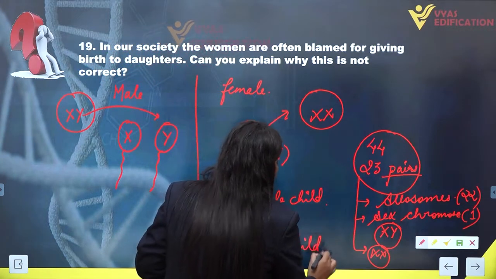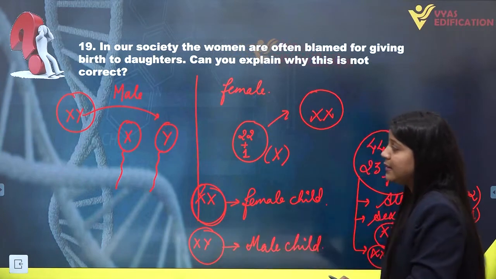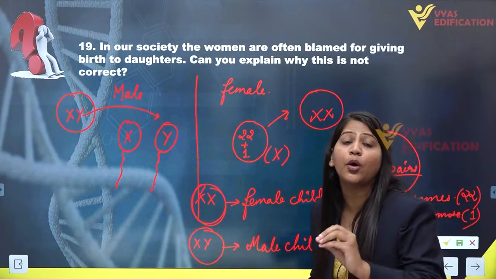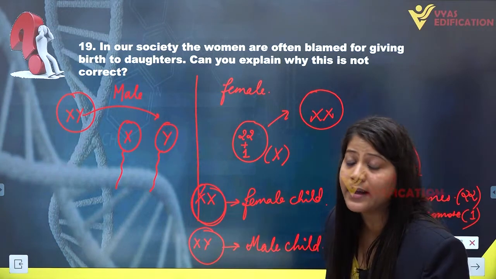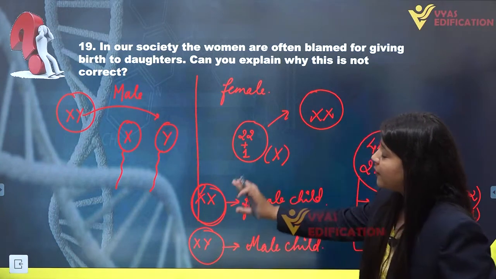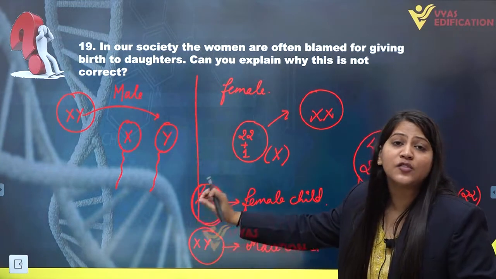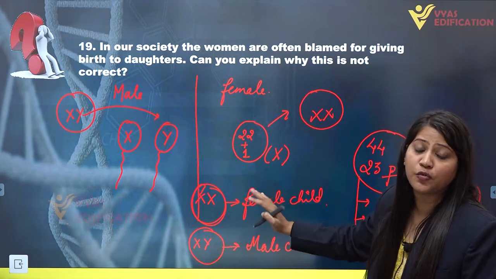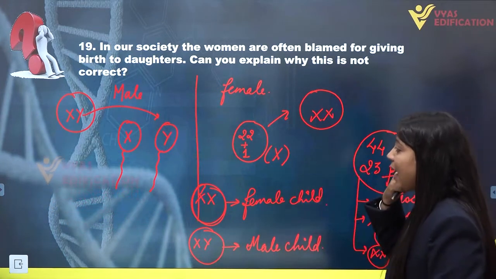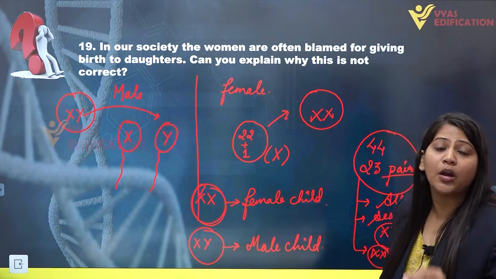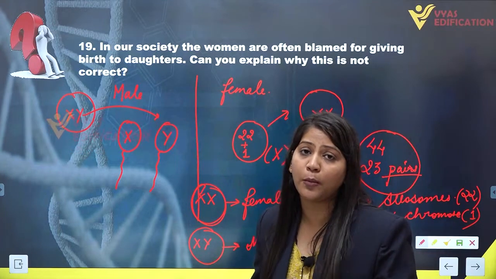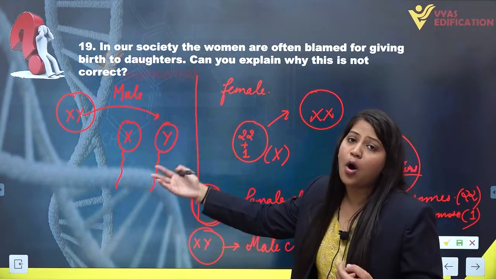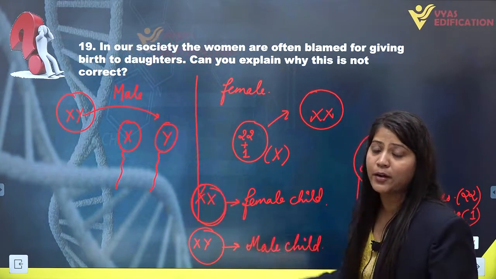From here you can clearly understand who is actually responsible for the sex of the child. Only the male is responsible for the sex of the child, not the female, as female gametes always have X chromosomes, while the male can have either X or Y.